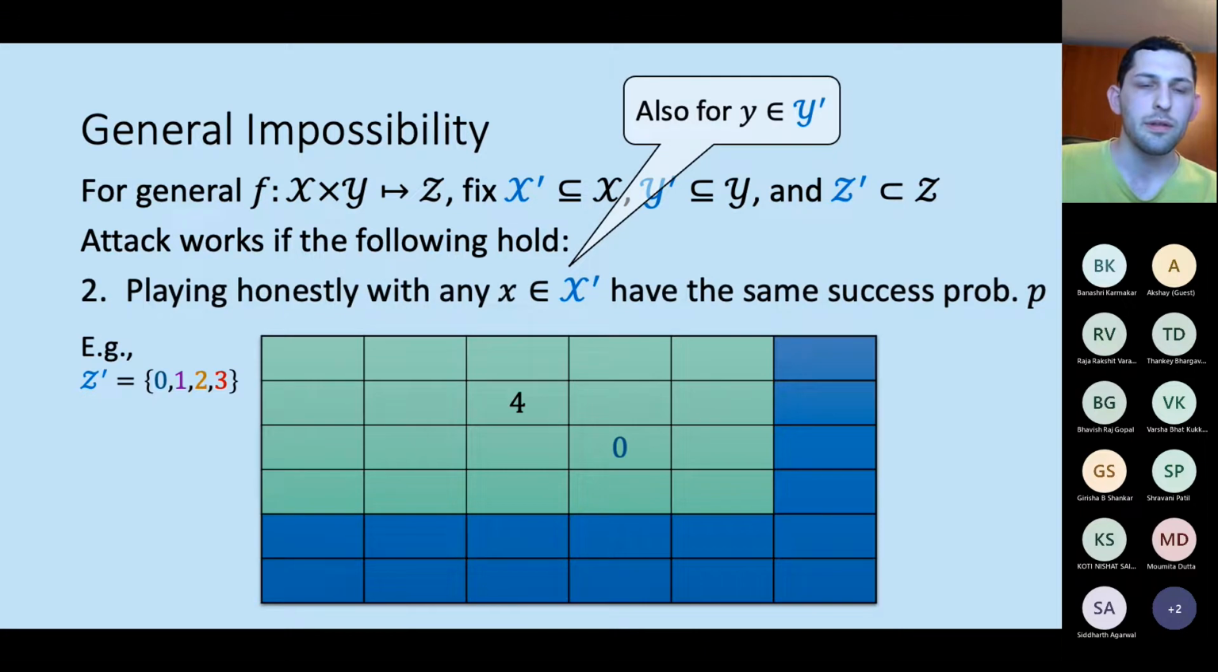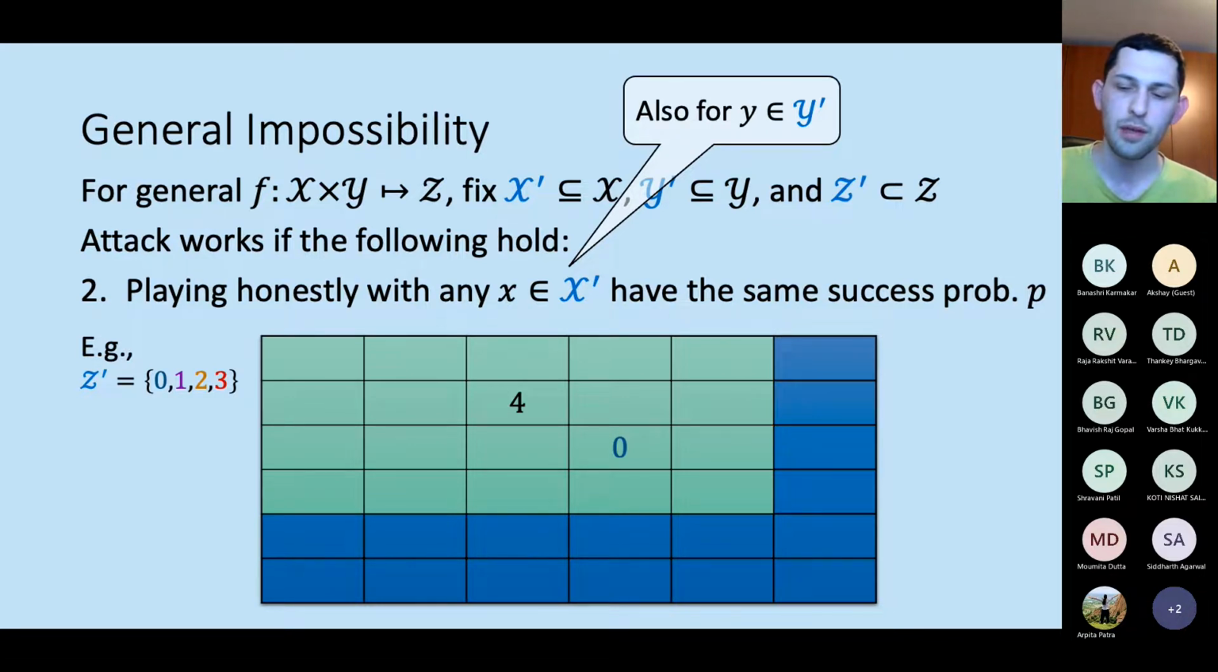The second criterion we have is the following. We want to say that if the adversary plays honestly, so let's say that he is now semi-honest, he will not try to send random messages like the attack before, but he will only hope that the output is actually in Z prime and then guess the input of the other party. What we want is that regardless of the input that he uses, so for any X in X prime and also for any Y in Y prime, the success probability will always be the same.